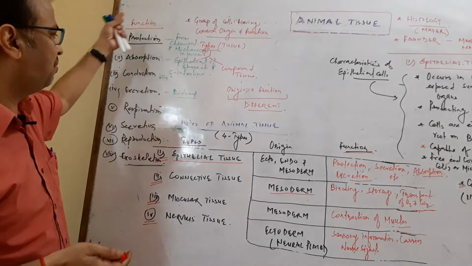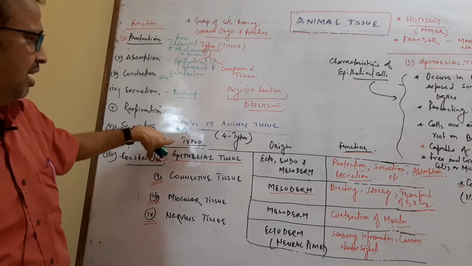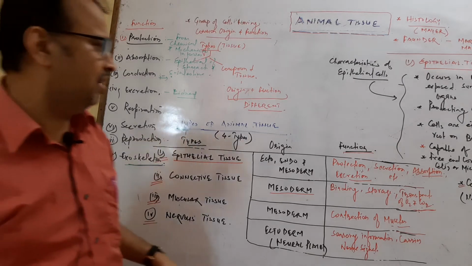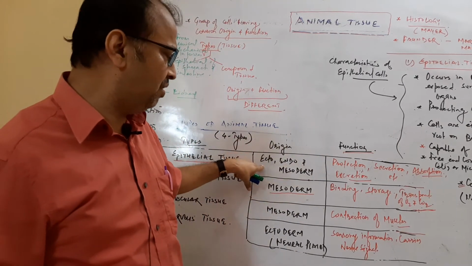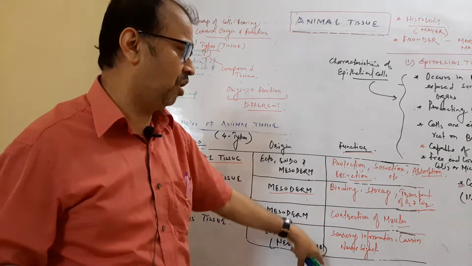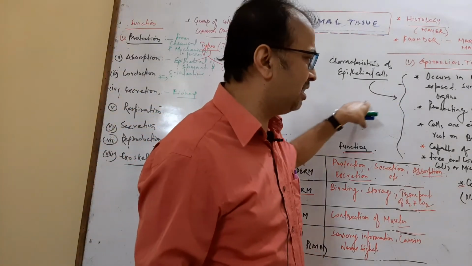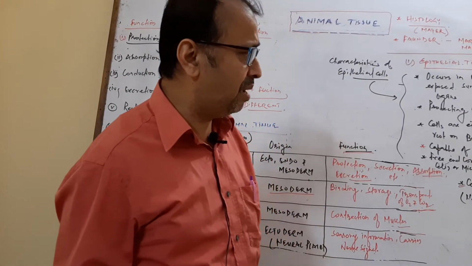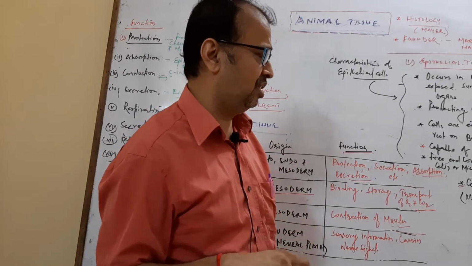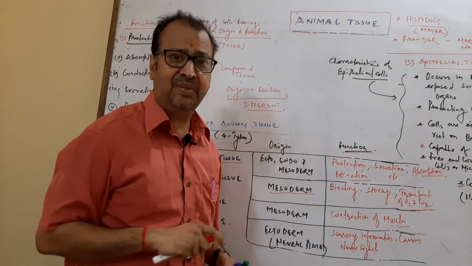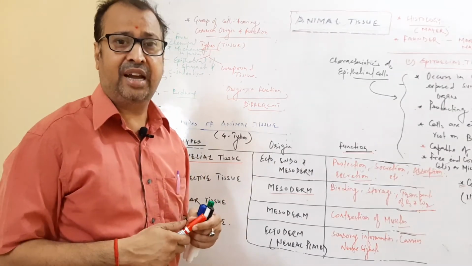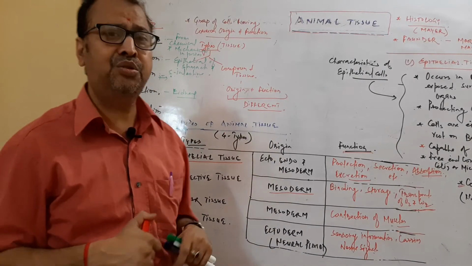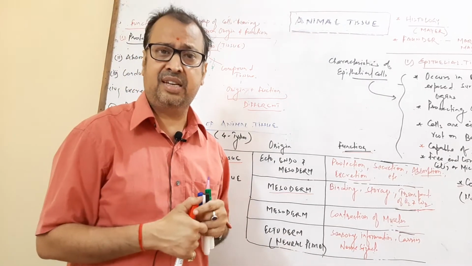So these are the functions of the epithelial tissue, and the types of tissue are epithelial, connective, muscular and nervous tissue, and how these tissues originate from which germ layers, and their proper functions. And here are the characteristic features: all the epithelial cells rest on the basement membrane. So this is all about tissues and epithelial tissue.